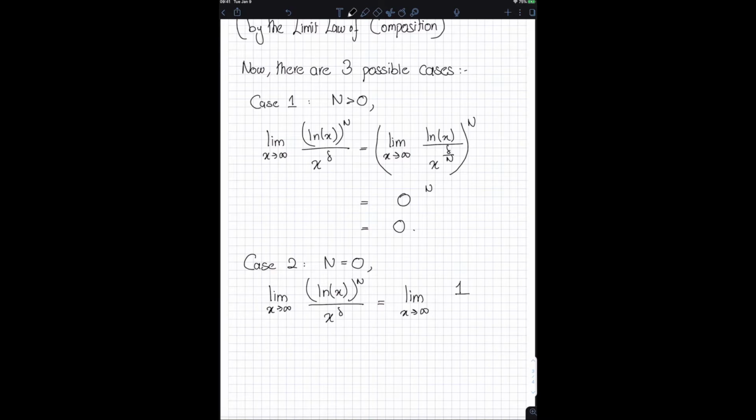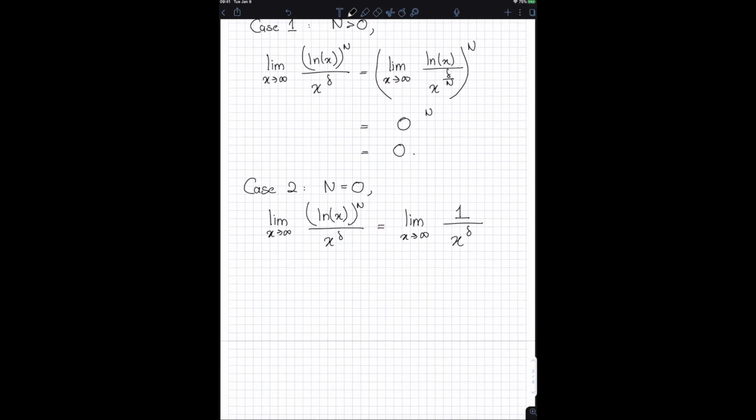So we're just going to get 1 in the numerator and x to the power of delta in the denominator. But as delta is a positive real number by assumption, as x approaches infinity, x to the power of delta also approaches infinity. So you effectively get 1 divided by infinity, which is 0 again. So in both cases, I proved that the limit as x approaches infinity of ln of x to the power of n divided by x to the power of delta is 0.